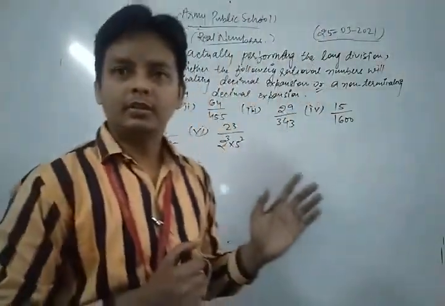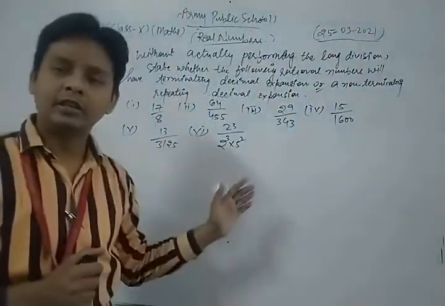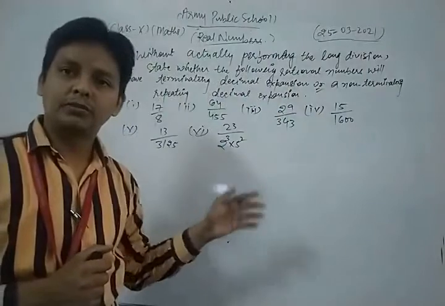Okay, students. Now we take and solve each and every part of this question one by one.